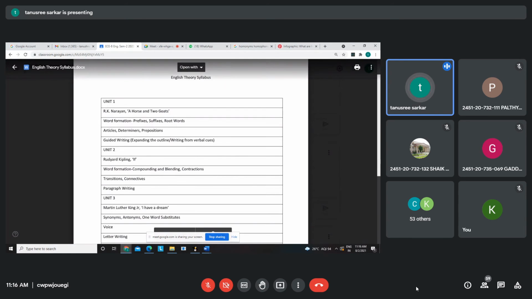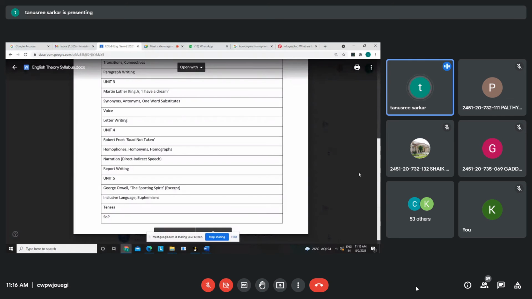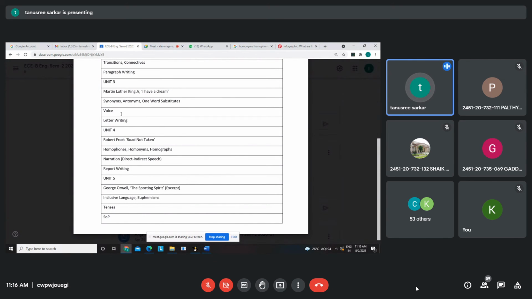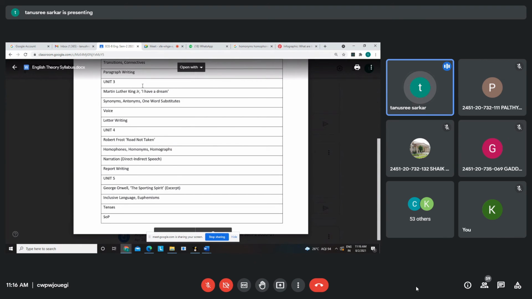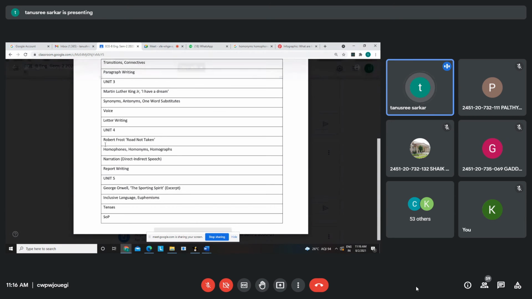Unit 1 is over, Unit 2 is over. In Unit 3, we finished synonyms, antonyms, one word substitutes, voice, and letter writing today. We are left with I Have a Dream, which will be completed. So before that, I'm doing Unit 4 vocabulary: homonyms, homophones, homographs. I wanted to show you so that you won't be confused. So this part we are doing now.